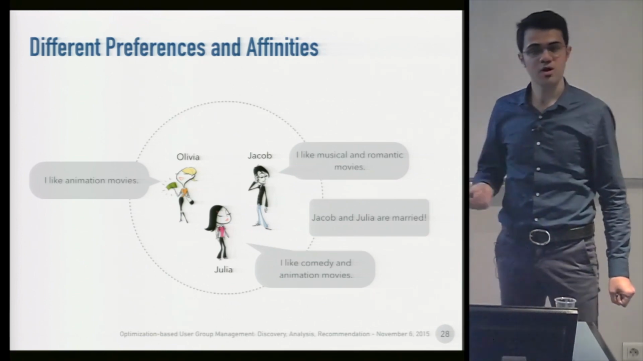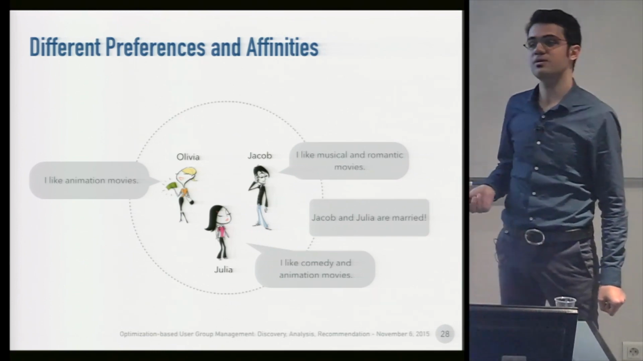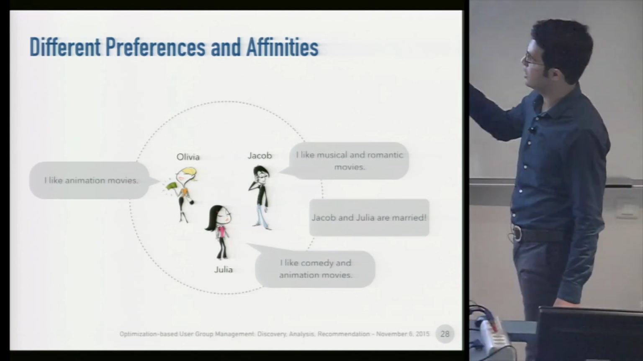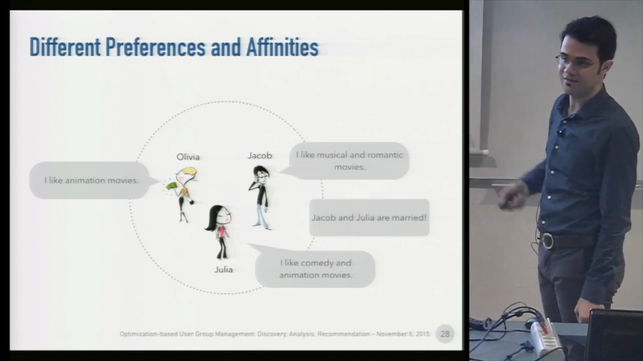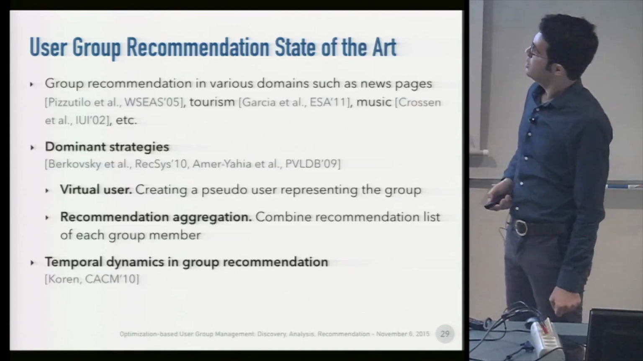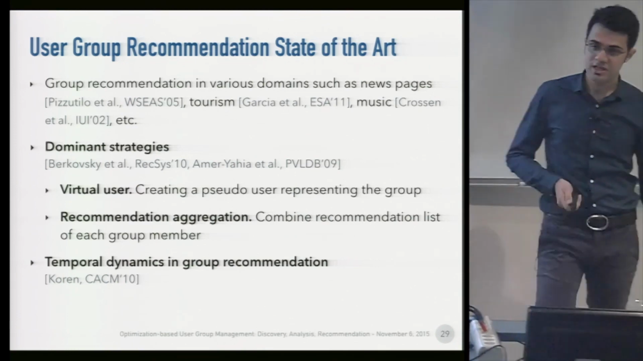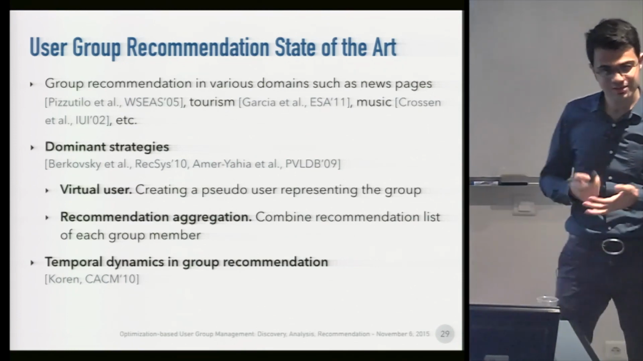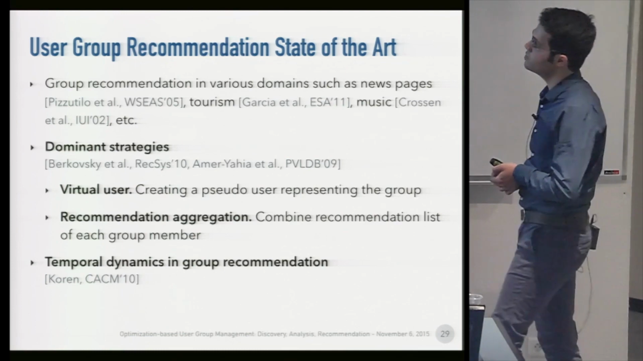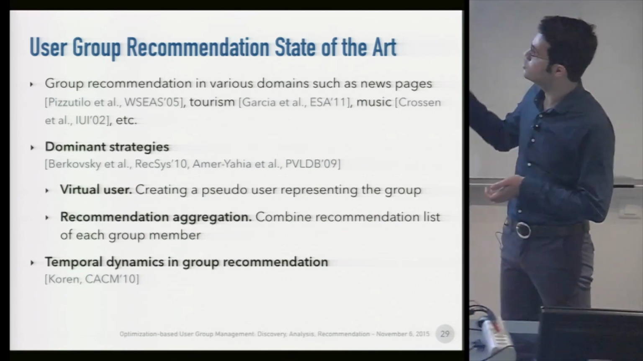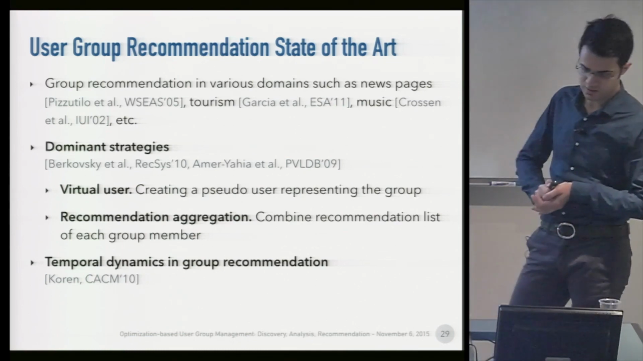So the problem that we address is group recommendation in the presence of temporal affinities. User group recommendation has received lots of attention in the literature in different domains, like news pages, tourism, music, and so on.